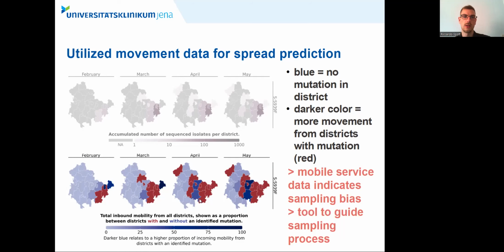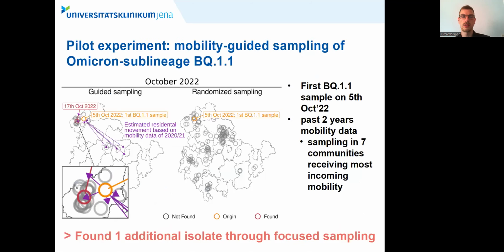Now that we used it with retrospective data, we also wanted to test it with current lineages in the current pandemic events. Therefore, we set up a pilot experiment to use the approach of mobility-guided sampling with the Omicron sublineage BQ11. This was first isolated on 5th of October 2022 in a northwestern Thuringian community, here indicated by the yellow circle. There, we used the past 2 years mobility data to identify the 8 communities receiving the most mobility from this originating community, indicated by these 8 purple arrows.